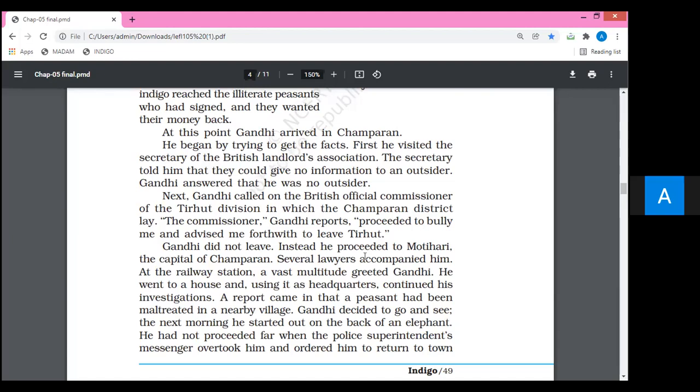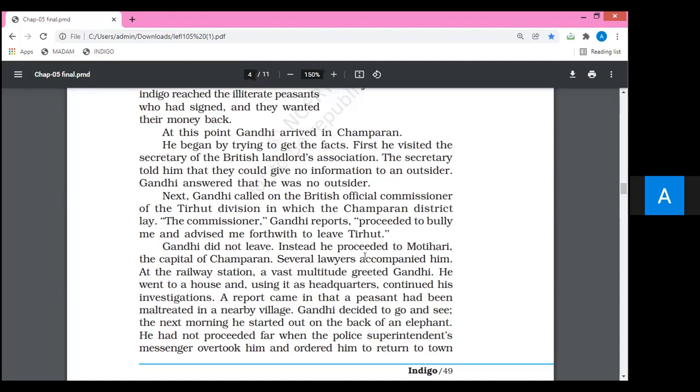The next morning, he started out on the back of an elephant. So Gandhi decided to move to that particular place, and the next morning he moved on the back of an elephant. Very clear, there is no doubt in that.